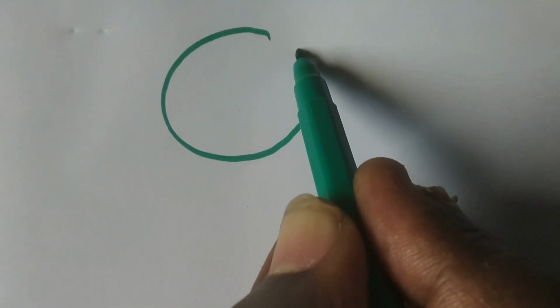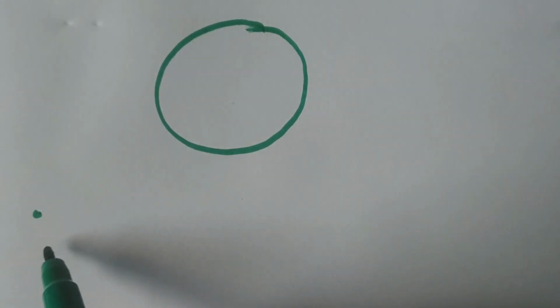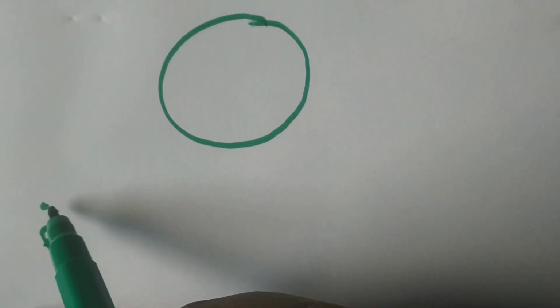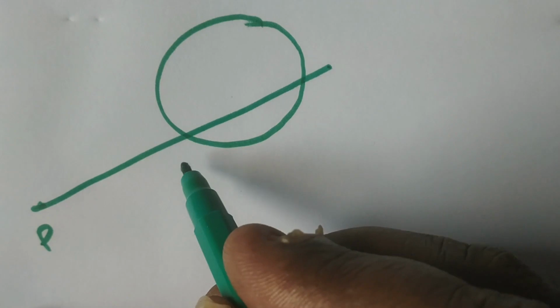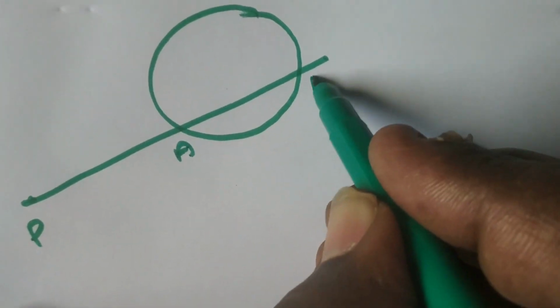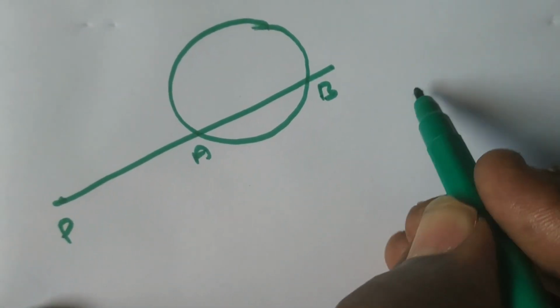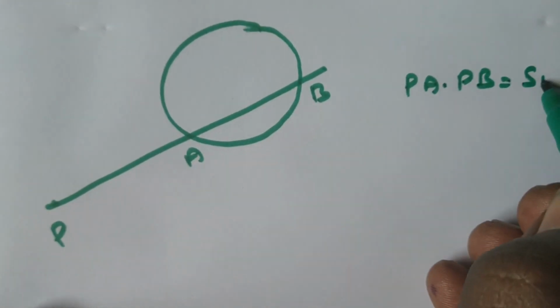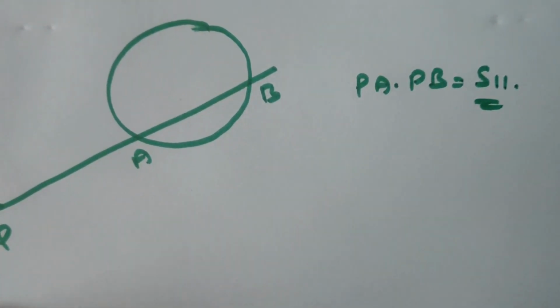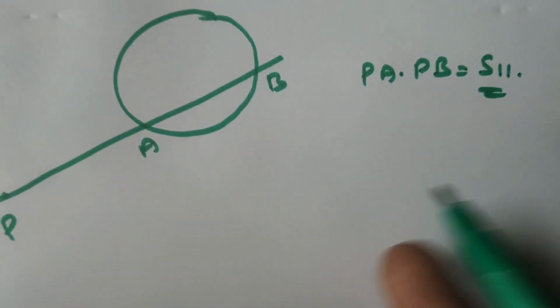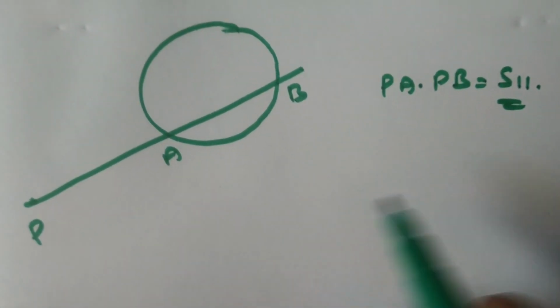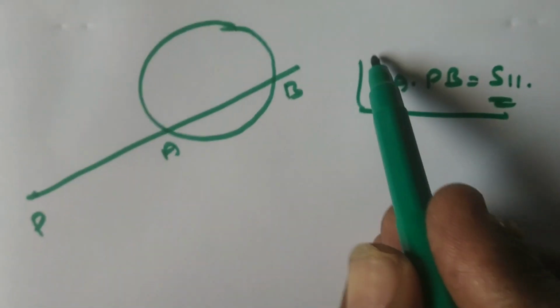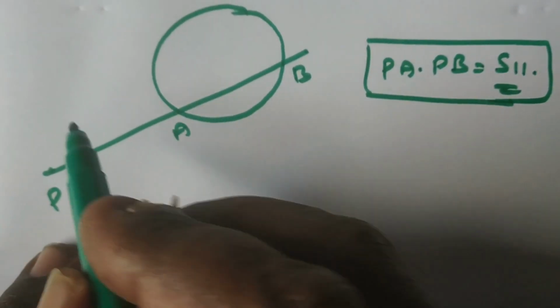Now consider a circle. P is any point in the plane of the circle. A line through P intersects the circle at A and B. Then we have to show that PA into PB is equal to S11. How to obtain S11? Substitute the point in the circle which is in the standard form. PA into PB is equal to S11.